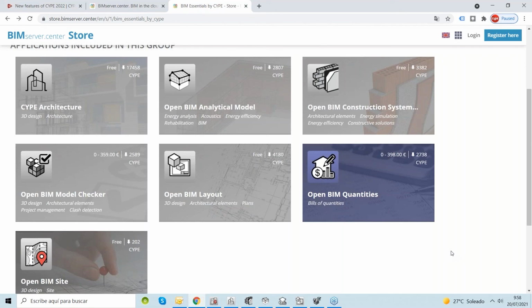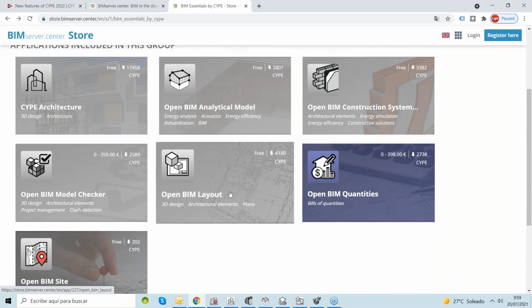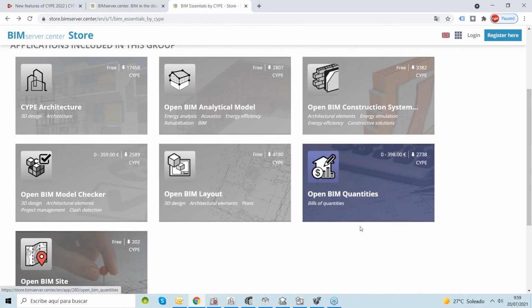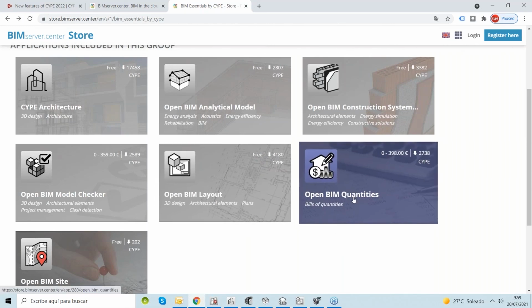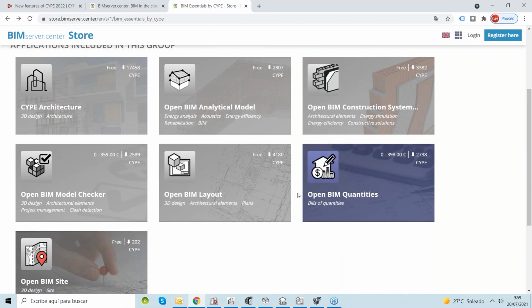That's true. With this application, we can start our project, and we showed here some examples extracting the quantities or the deliverables with Open BIM Quantities and Open BIM Layouts just with the architecture. But you can also use these applications, of course, to generate the plans and the chapters of your bill of quantities of other disciplines, as David said, the electrical installations, the structural model or the plumbing facilities.